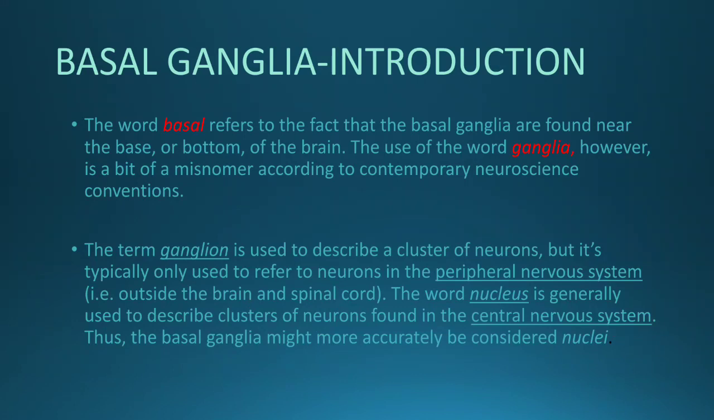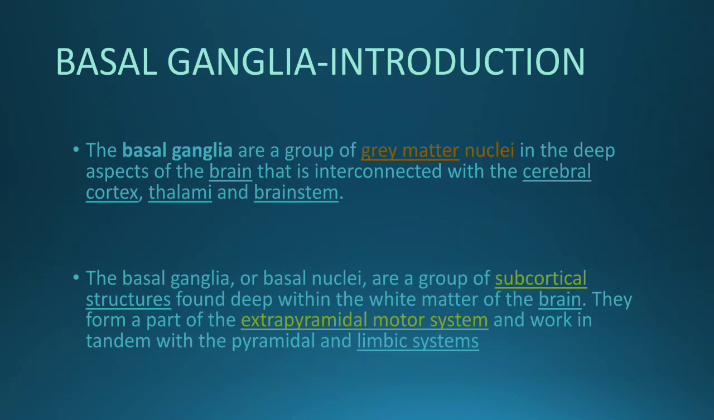The term ganglion is used to describe a cluster of neurons, but it's typically only used to refer to neurons in the peripheral nervous system. The basal ganglia are a group of gray matter nuclei in deep aspects of the brain that is interconnected with cerebral cortex, thalami and brainstem. The basal ganglia or basal nuclei are a group of subcortical structures found deep within the white matter of the brain. They form a part of extrapyramidal motor system and work in tandem with pyramidal and limbic systems.